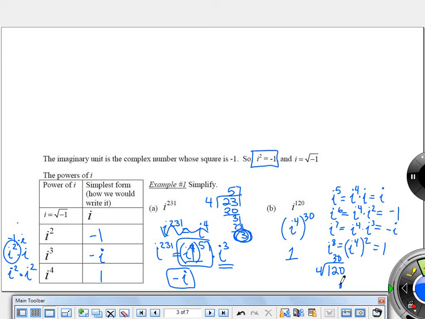So this means if you divide by 4, your remainder is always going to be 0, 1, 2, or 3, which is telling you which power of i to use. 0 is the same thing as i to the fourth because it will turn out to be 1. And then the power of 1, 2, or 3 would dictate one of these other answers. Okay? Is this all right? Okay. Imaginary unit. Lots of fun.